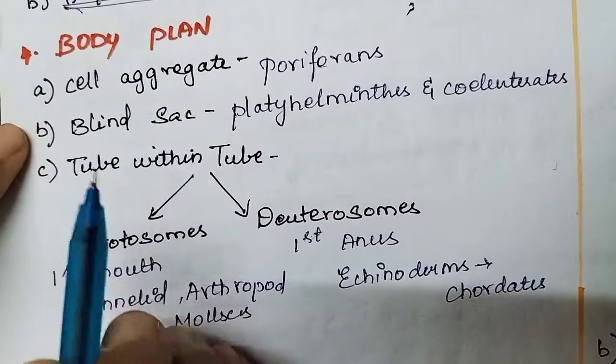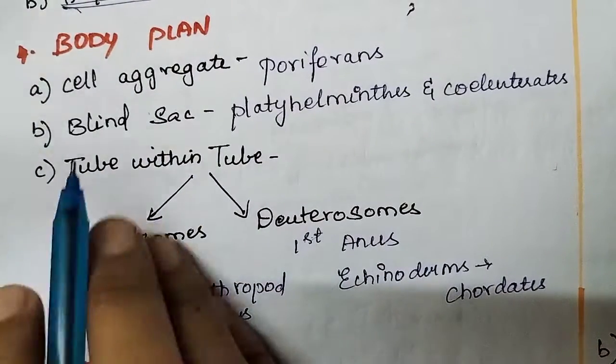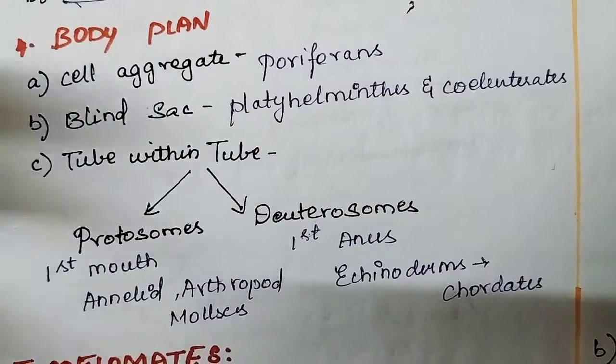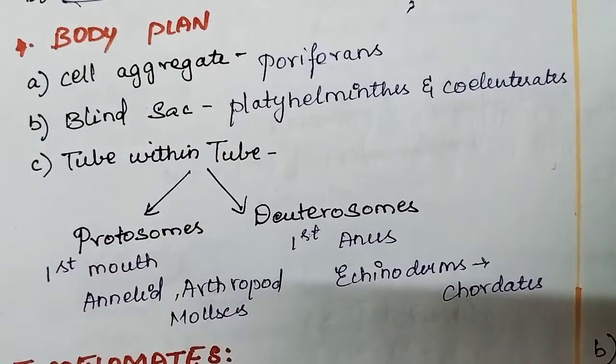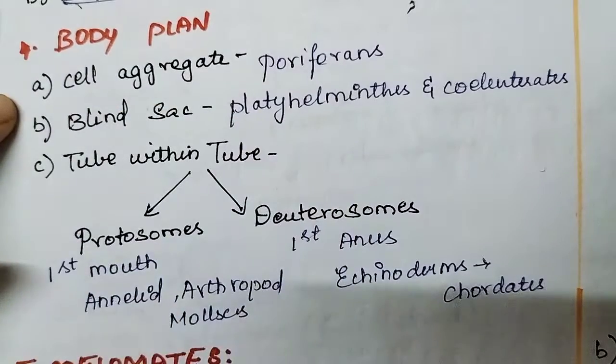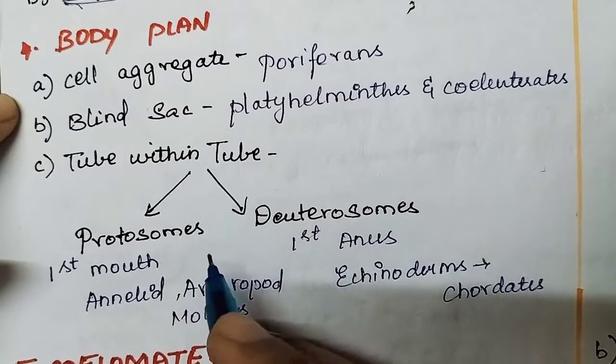So cell aggregate means no mouth separation or anus separation. Any part they can engulf the particle and any part they can eject the food particle. So they won't have any specific point for intake or to excrete the substances.